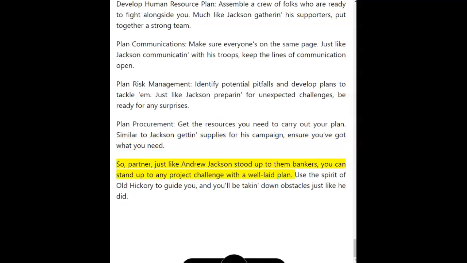So, partner, just like Andrew Jackson stood up to them bankers, you can stand up to any project challenge with a well-laid plan. Use the spirit of Old Hickory to guide you, and you'll be taking down obstacles just like he did.